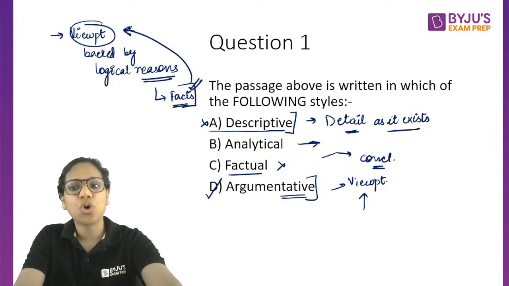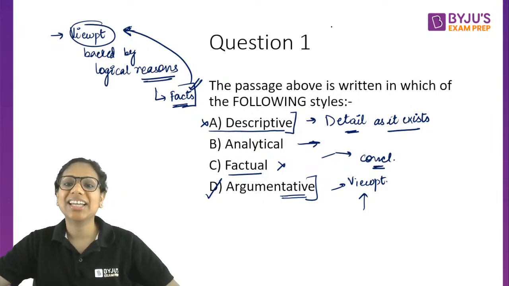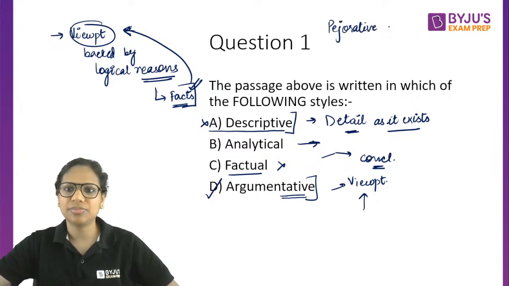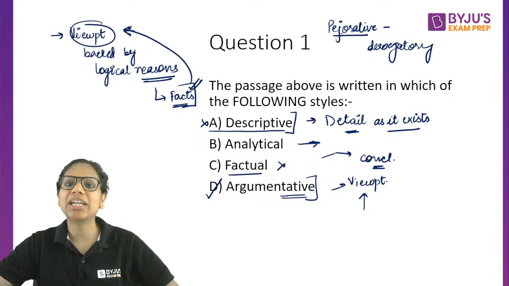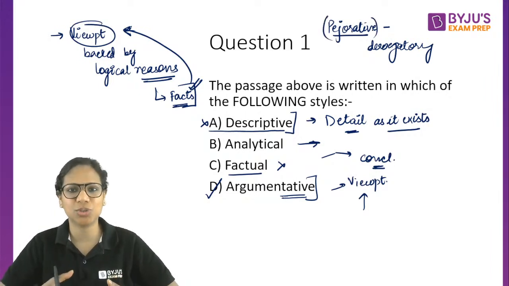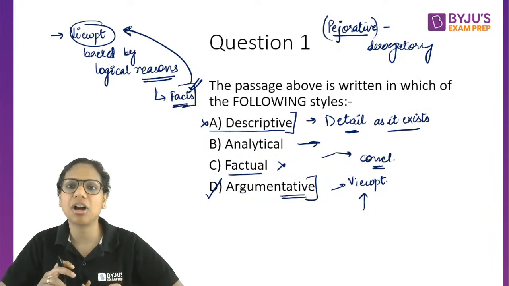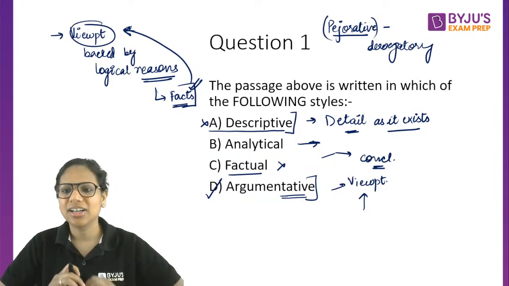Now, what is pejorative? Pejorative means derogatory. Even when you look up the meanings of some words in a dictionary, in brackets the dictionary also writes pejorative. That means this word is a derogatory word. It's used as a derogatory remark. So I hope you've understood all of these.